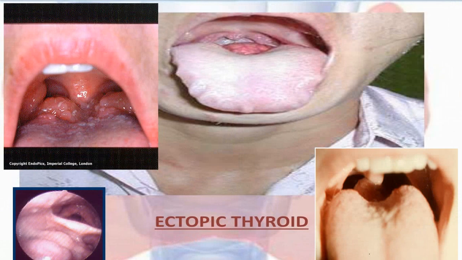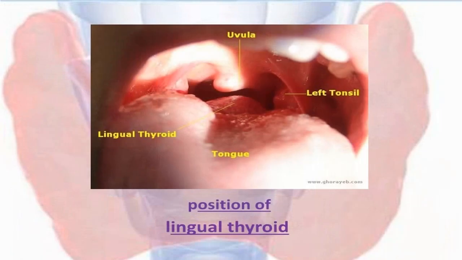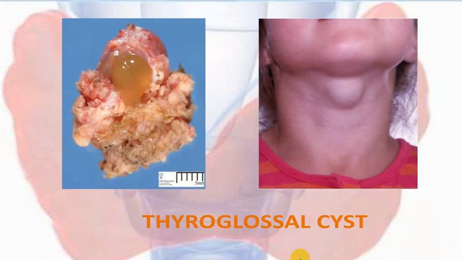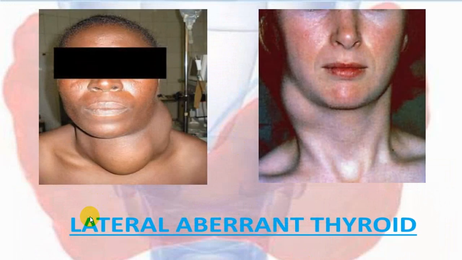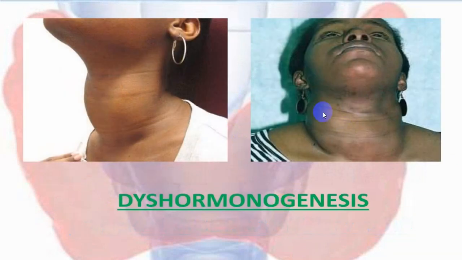This is a lingual thyroid gland. You can clearly see the lingual thyroid gland. This is a thyroglossal cyst. You can see a very nice cyst. This is a fistula following a surgery. This is multinodular. This is a solitary nodule on one side. You can see a huge, irregular enlargement. So multinodular, and this is diffuse.